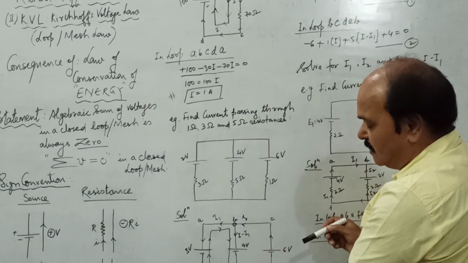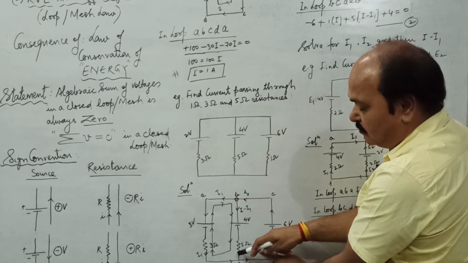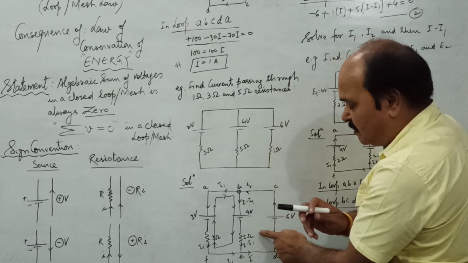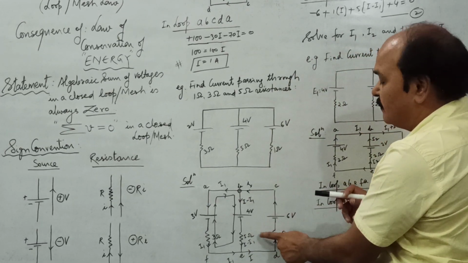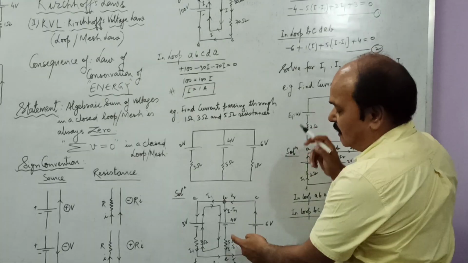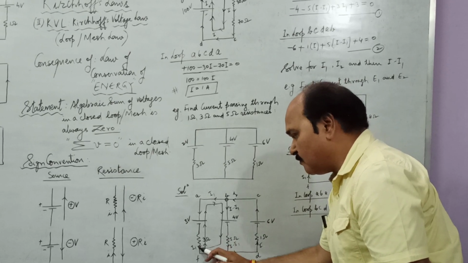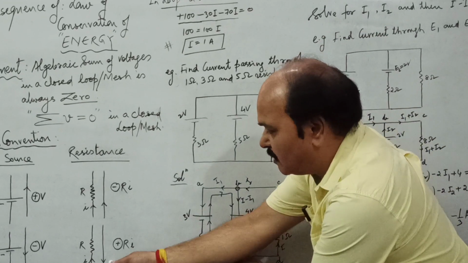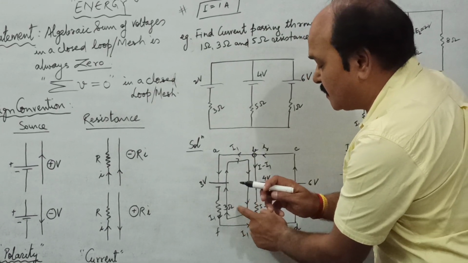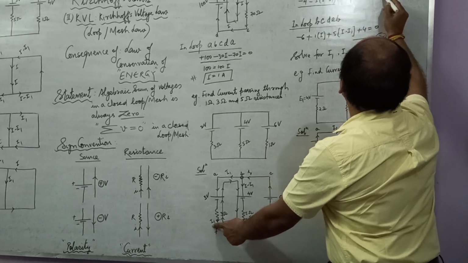And as we proceed ahead, see, we are moving through this resistance. The direction of movement is the same as the direction of current passing through this resistance. Both are parallel. Therefore, as per this rule, the potential drop here would be negative. That would be minus 5 into (I minus I1). Well, as you move this way, through this resistance, we are moving in this direction, but the current is flowing in the opposite direction. So as per this rule, the potential drop here would be positive, and that would be plus 3 I1.